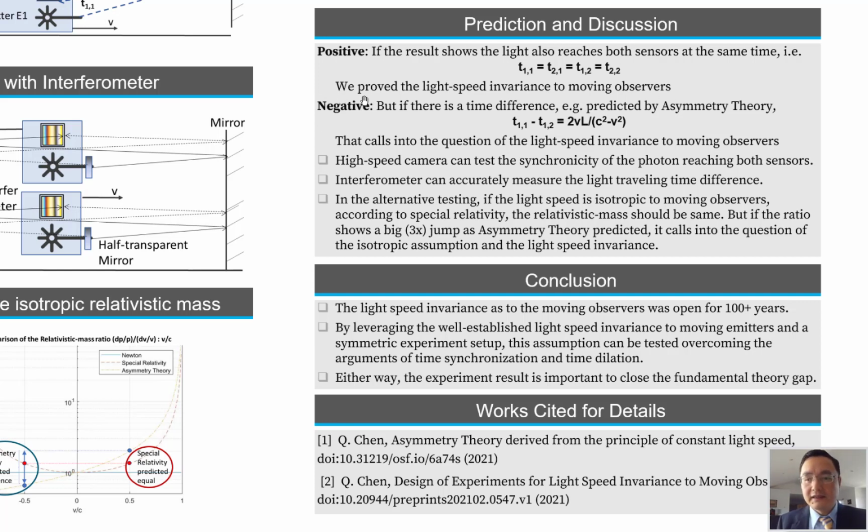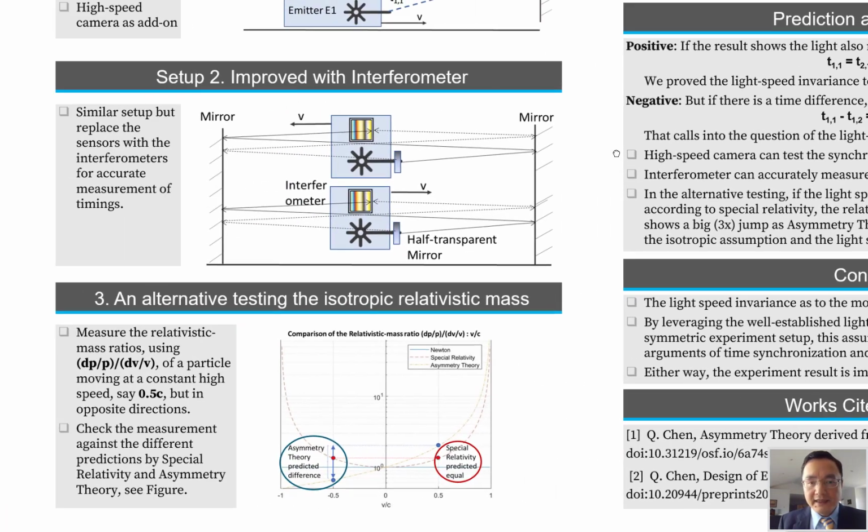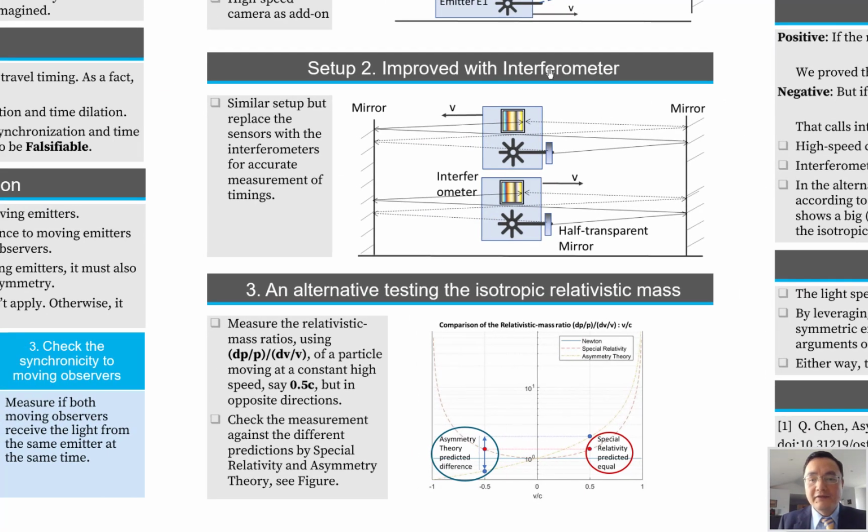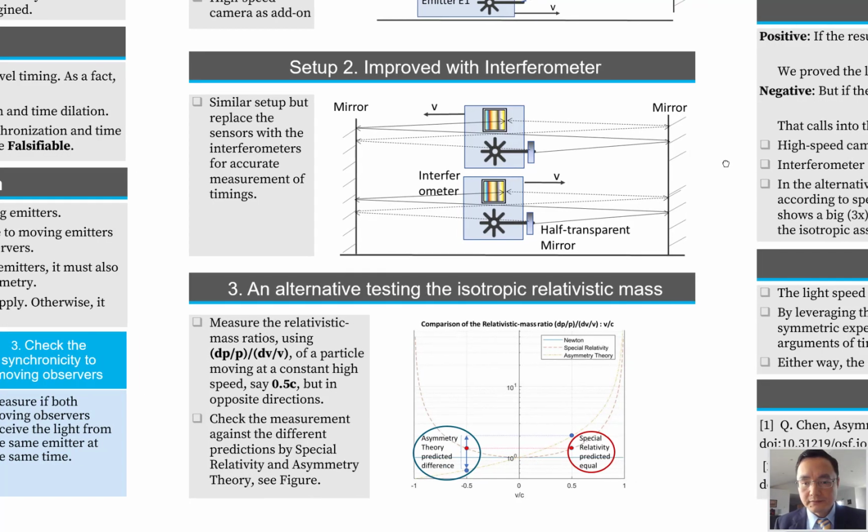The negative result means if there's a time difference, for example, this value predicted by asymmetry theory, that calls into question the light speed invariance to moving observers. The experiment can also be improved. For example, we can replace the sensor with an interferometer so that we can measure the exact timing.